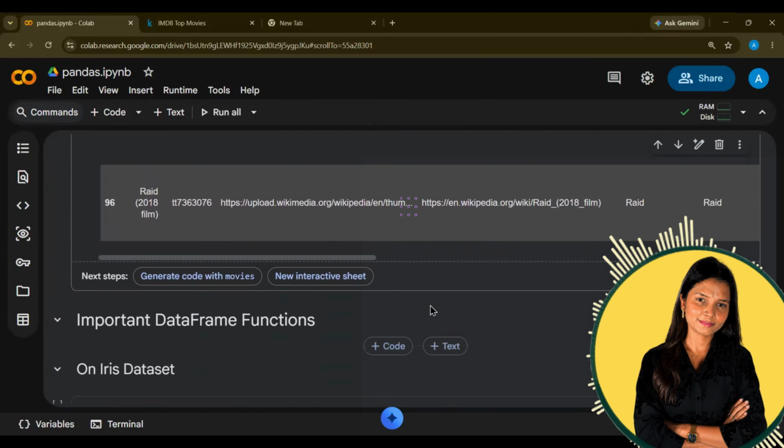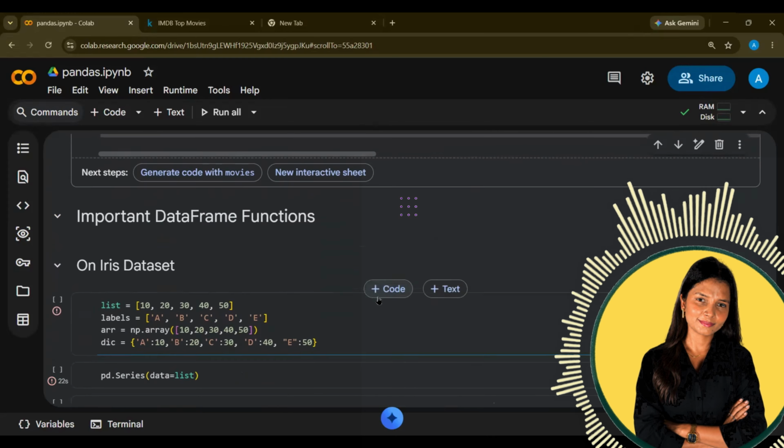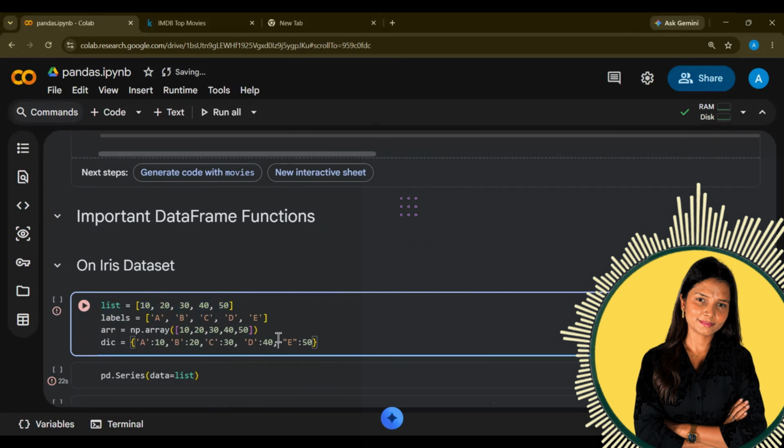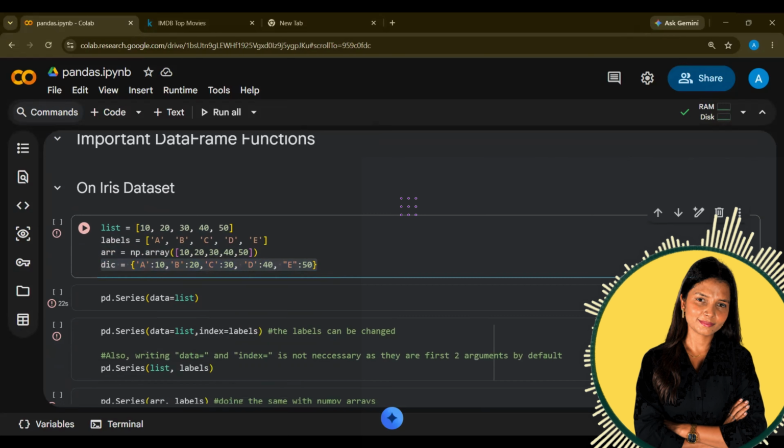Now there are more functions. I won't be using the movies dataset now, but I'm going to show you some new methods. First, I'm creating a list. Again a list. This is a list of numbers. This is a list of alphabets. This is an array and this is a dictionary. Four ways and I have the data ready, right?